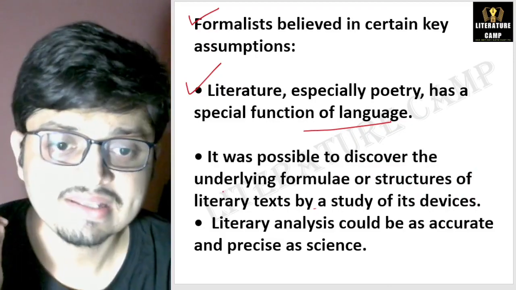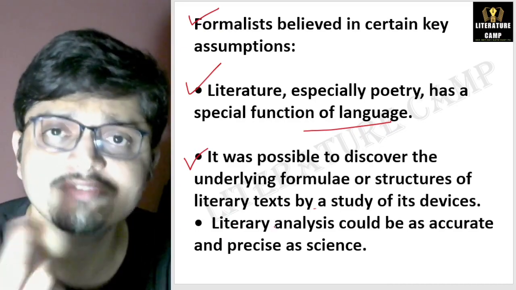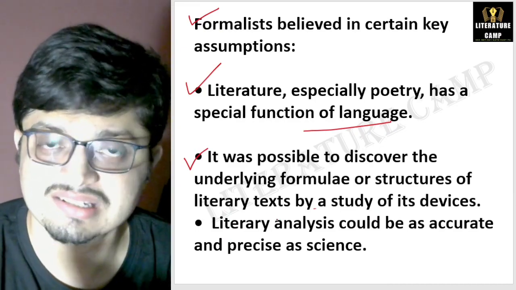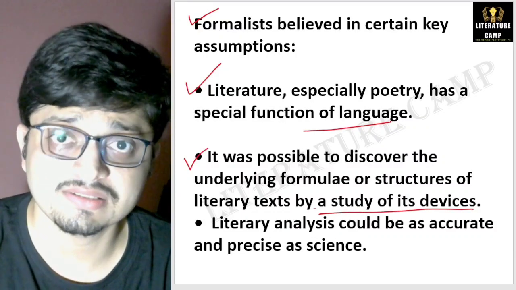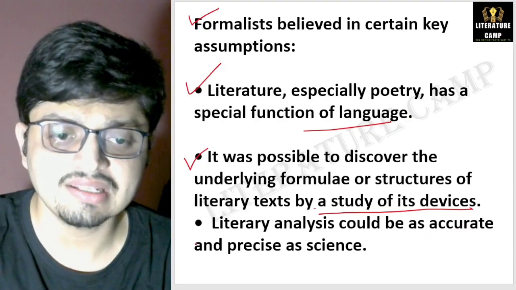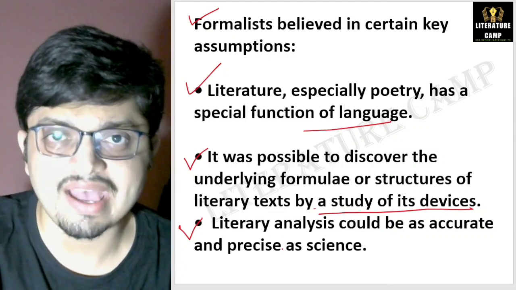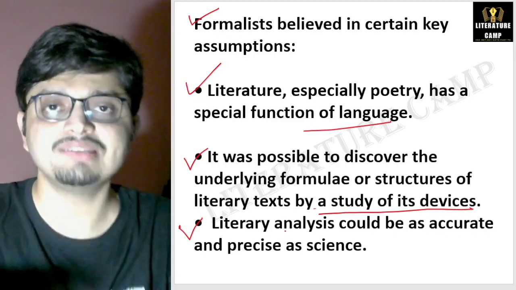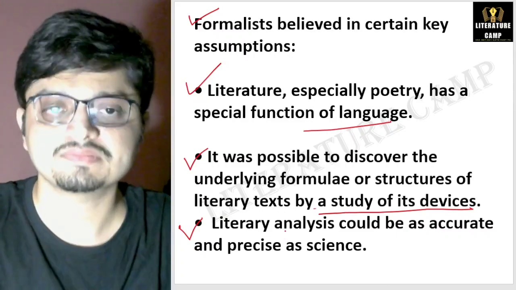Secondly, it was possible to discover the underlying formulae or the structures of a literary text by a study of its devices. So secondly, they focus on literary devices of a text. Thirdly, literary analysis could be as accurate and precise as science. So what they wanted is a scientific way of reading a text, right?